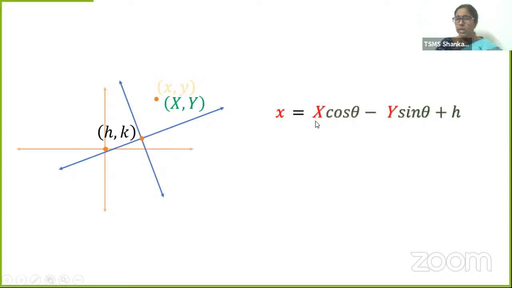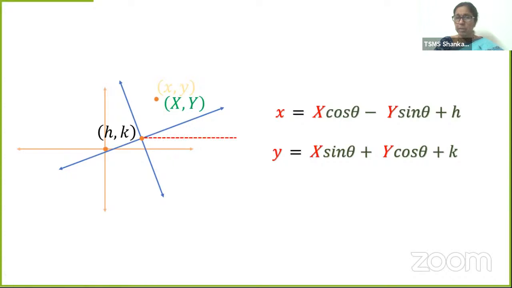So we know x is equal to X cos theta minus Y sin theta. But what we have learnt in translation, do you remember, students? Small x is equal to capital X plus h. Small y is equal to capital Y plus k. We are just adding h and k because the axes are also getting translated to a new origin, right? So we use this in order to solve, actually simplify, the questions involving both translation and rotation.